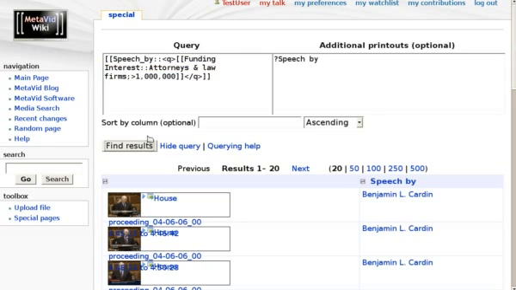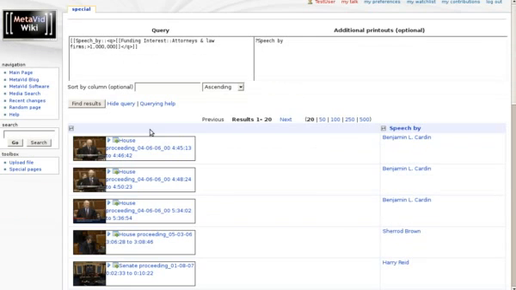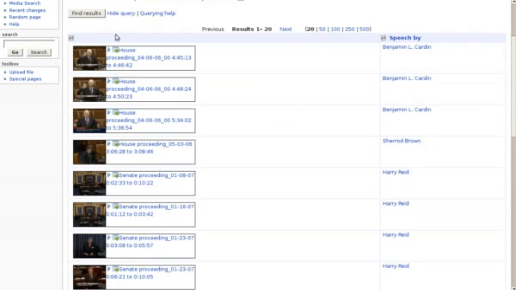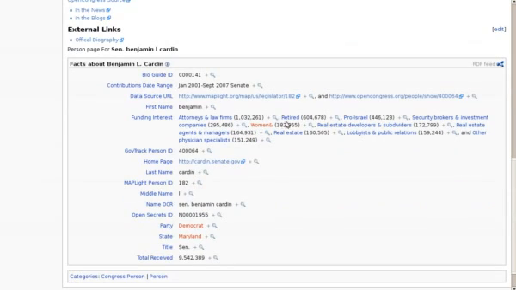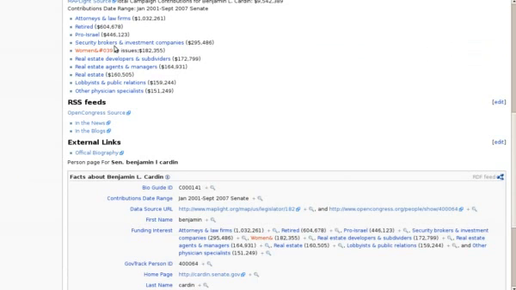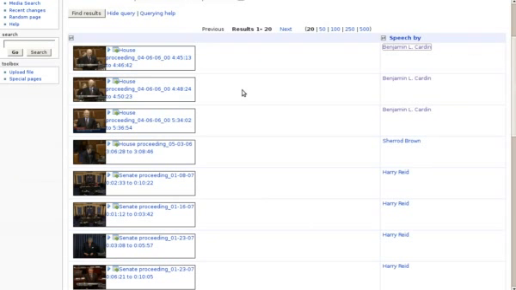And we can run that query, and we get the set of speeches by people that have received more than $1 million from that interest group. If we click through to this person, we can confirm that their contributions from attorneys and law firms exceed $1 million. Also here, and so in that way you can imagine structuring even more advanced queries for doing that sort of thing.